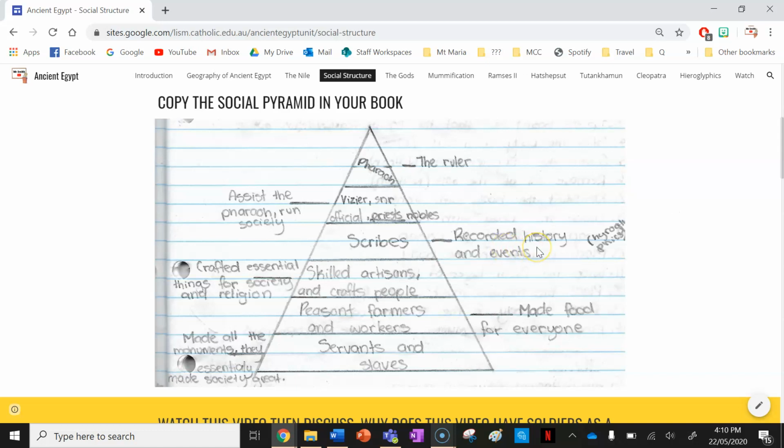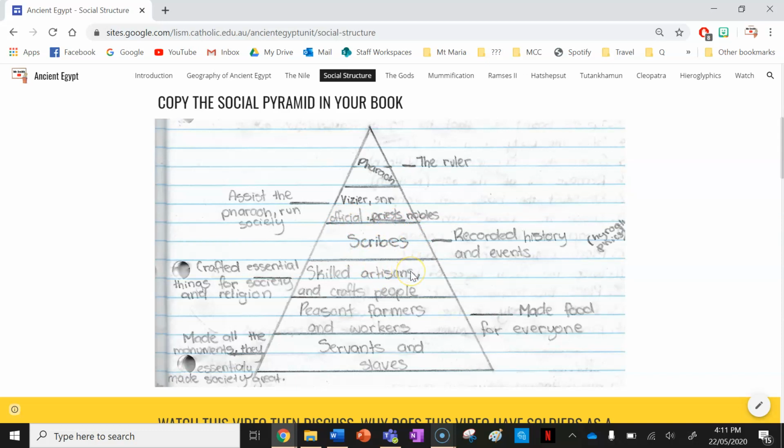They used to sit in on things like business meetings, or they would record the meetings of the pharaoh and his advisors so they could go back over it. They were also in charge of inscribing hieroglyphs on the monuments and tombs of pharaohs as well. So they were very important people, and not everyone was taught how to write. Only certain few people were taught how to write, and that's why the scribes are so important.